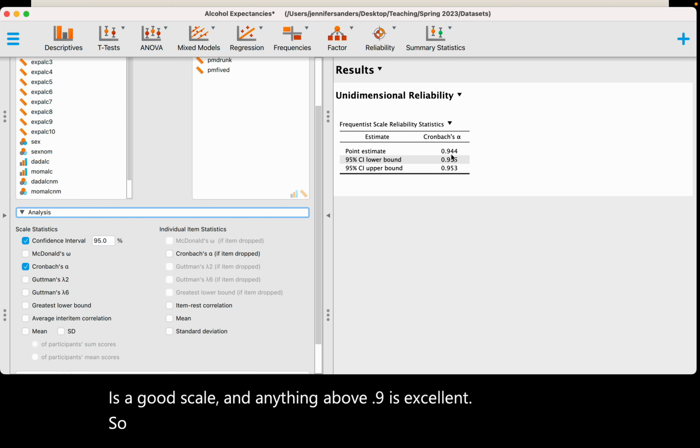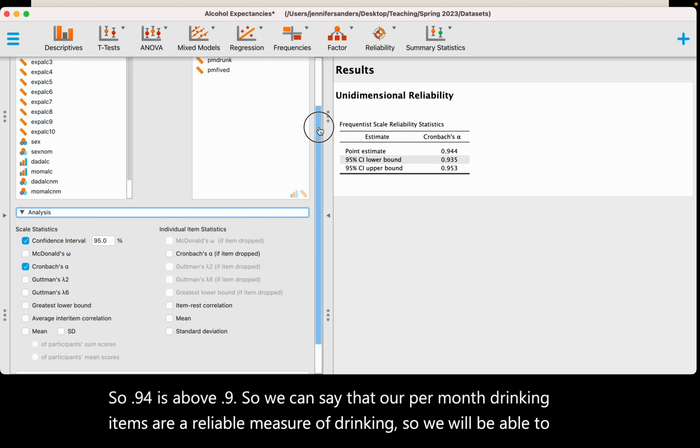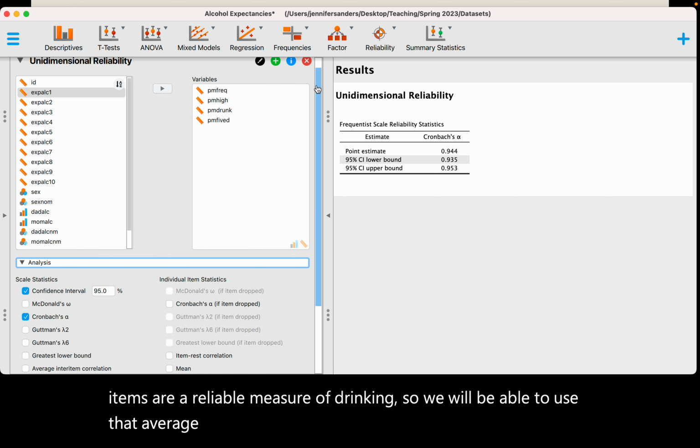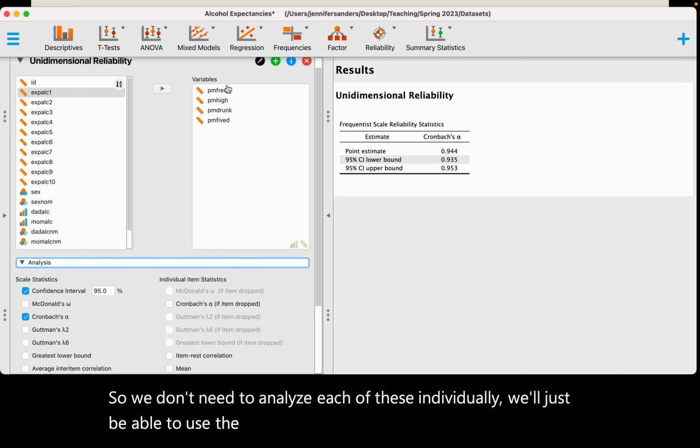So 0.94 is above 0.9, so we can say that our per month drinking items are a reliable measure of drinking. So we will be able to use that average scale item that I created. So we don't need to analyze each of these individually, we'll just be able to use the average.